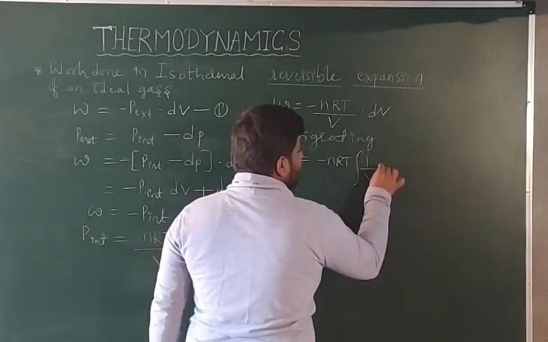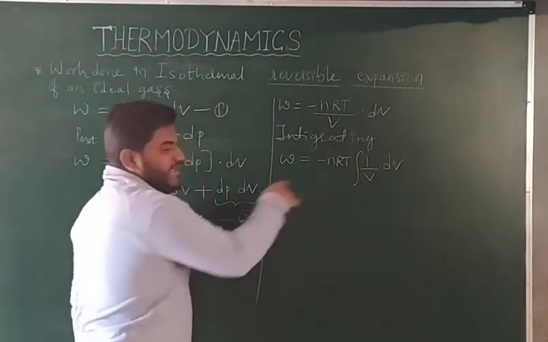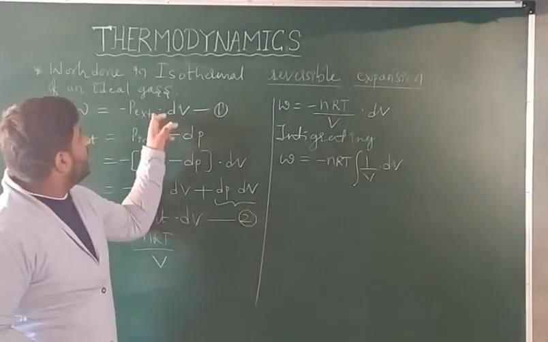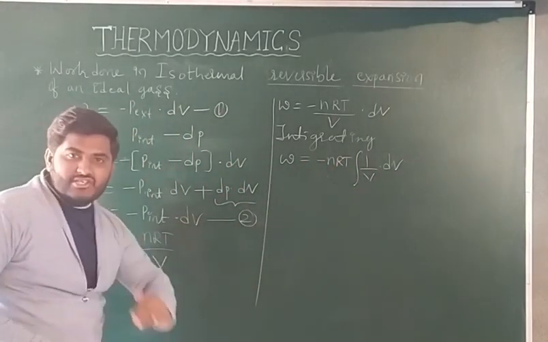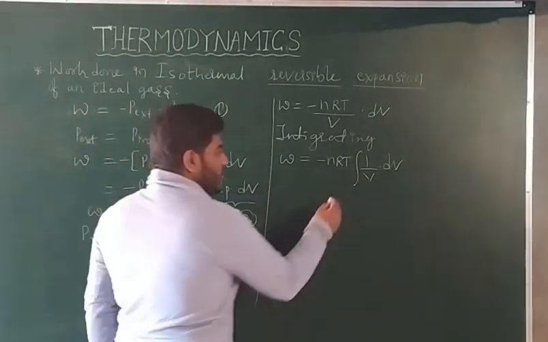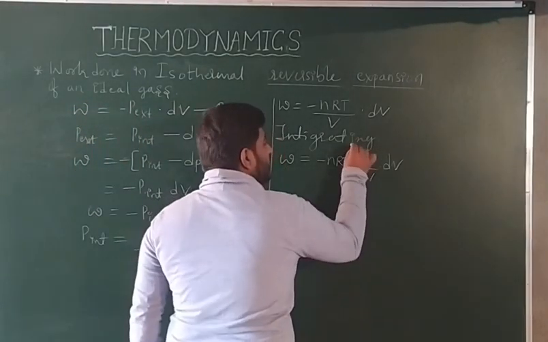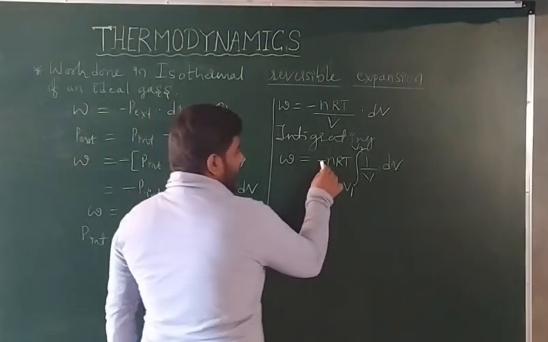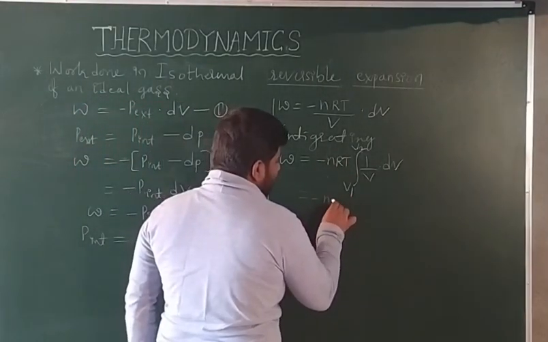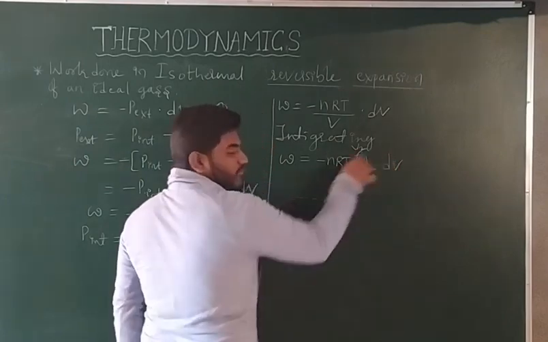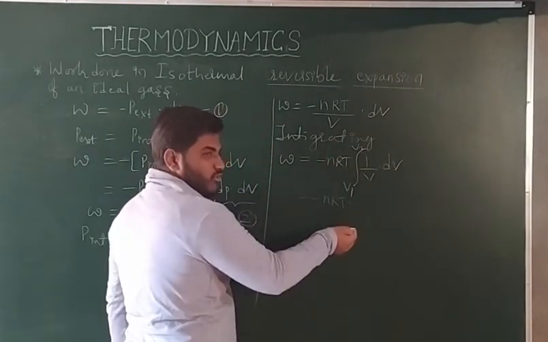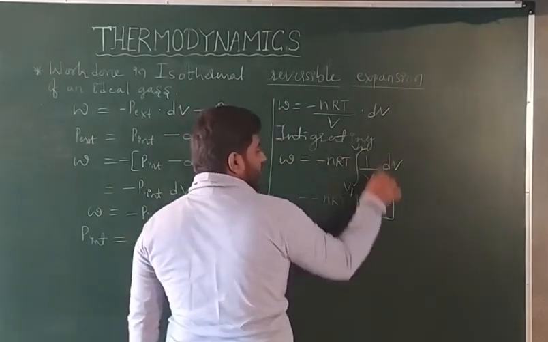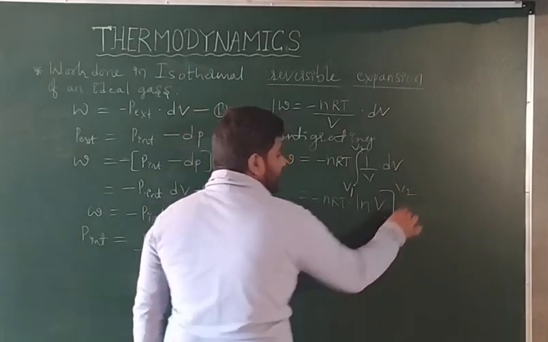So integrating limit should be volume, from initial to final. That is V1, the initial value, and final is V2. Next, minus nRT is constant. Integration of 1 by V with respect to V is ln V, with limits from V1 to V2.